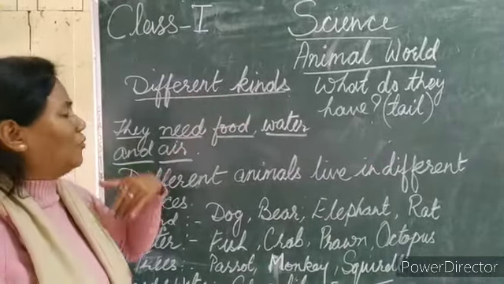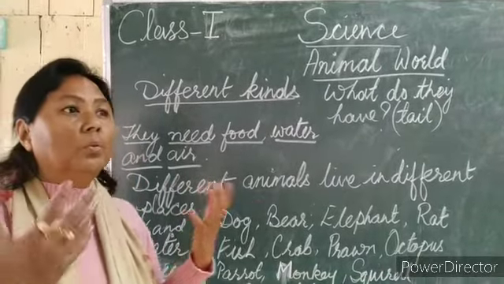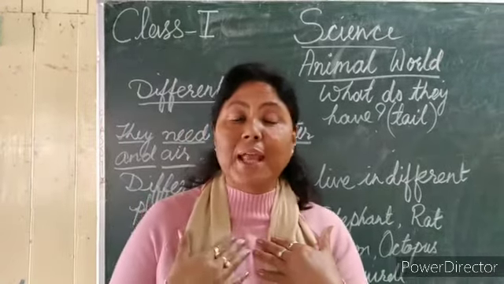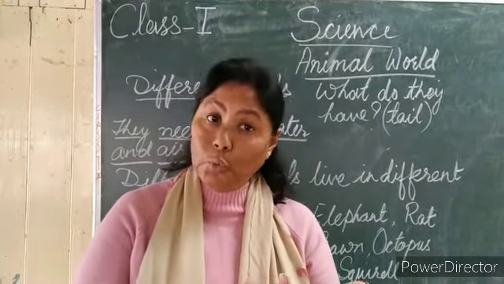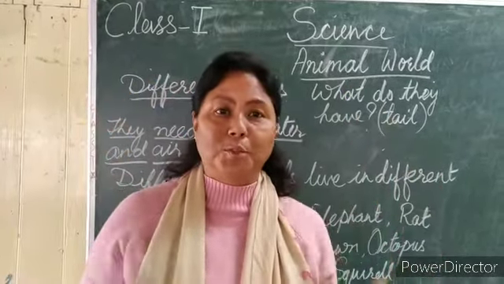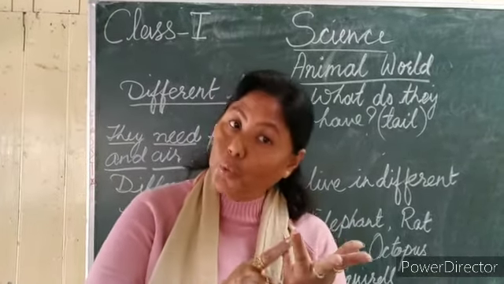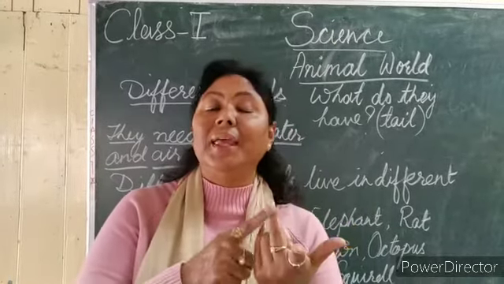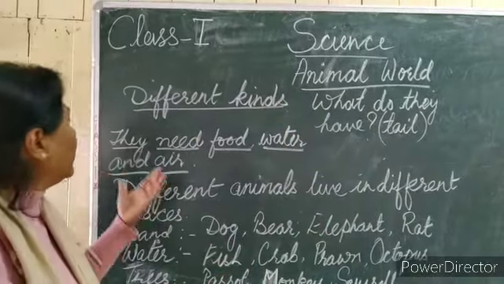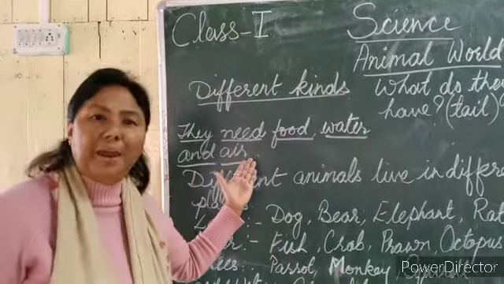Now, different kinds of animals. What do animals need? What do we need? Can you tell me? We need food, we need water, we need air, and we need a shelter, a home to live in. In the same way, animals also need food, water, and air to survive. I have written here: they need food, water, and air, right?